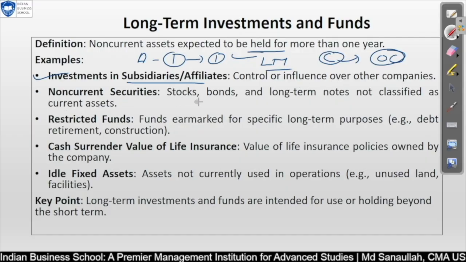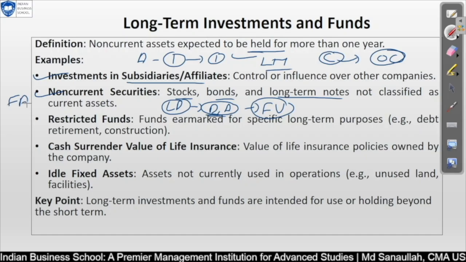Non-current securities, stocks, bonds and long-term notes are not classified as current assets. For example, stocks, bonds and long-term notes are normally held for a longer period of time. Since these are not going to be depreciated or appreciated, just the fair value has to be taken care of based on the rules and regulations. That is why depreciation and amortization is not charged, so that will not be considered under fixed assets.